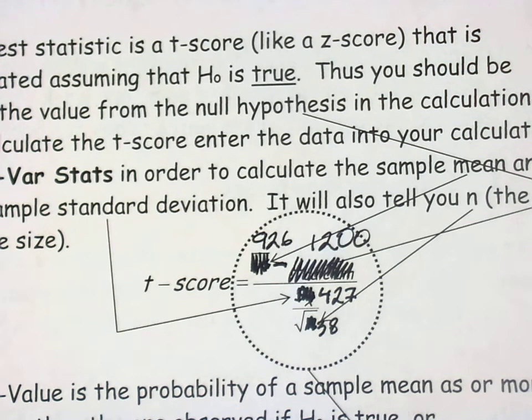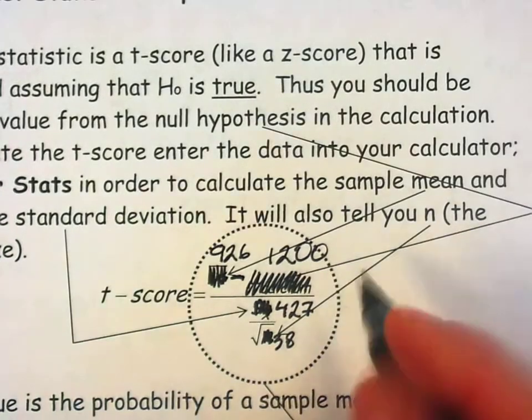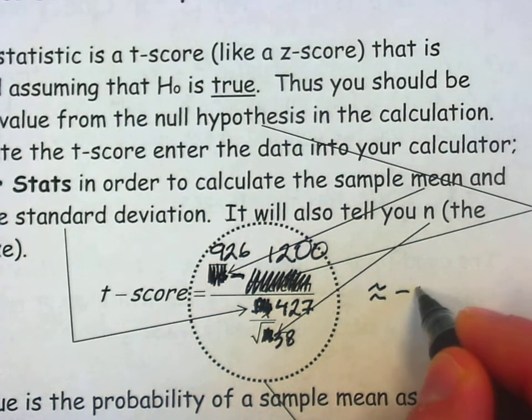Very good. So you can calculate our standardized score, or in this case, a t-score. It's a t-score because we don't know the population standard deviation. We have to use the standard deviation of the sample in its place. That's an important idea. So this t-score is approximately negative 3.96.